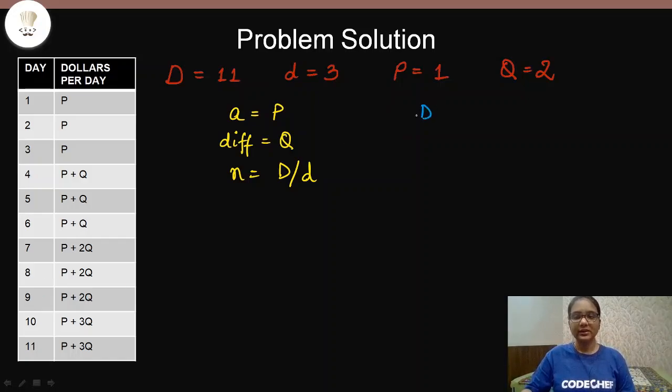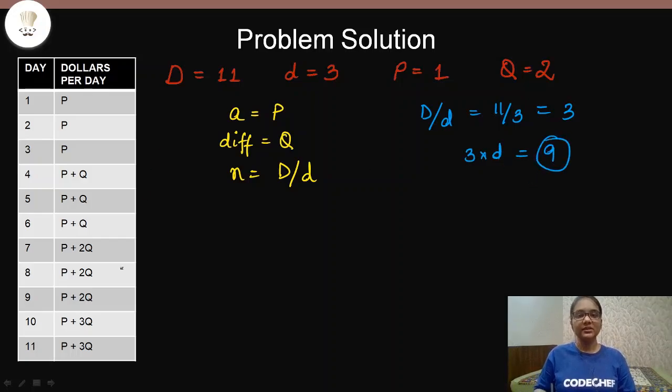Because capital D divided by small d was 11 divided by 3, which is 3 if we take only the integer part. That means for 3 intervals we have covered the sum. And in each of these 3 intervals, how many days were there? 3 into d days, right? So 3 into 3 is equal to 9. That means for 9 days we are covering the sum.